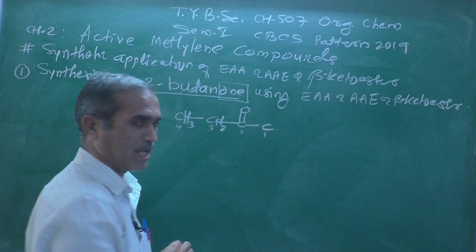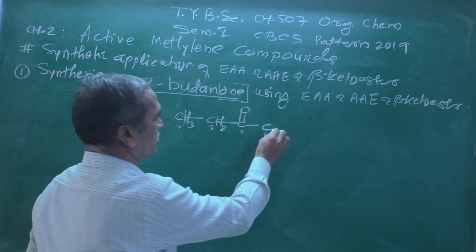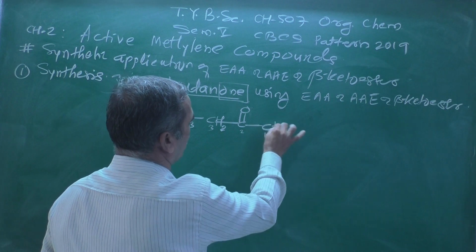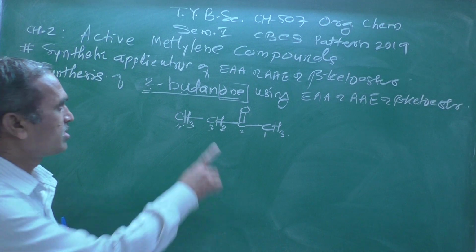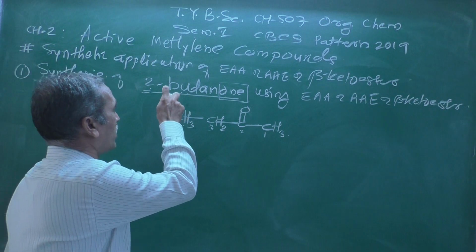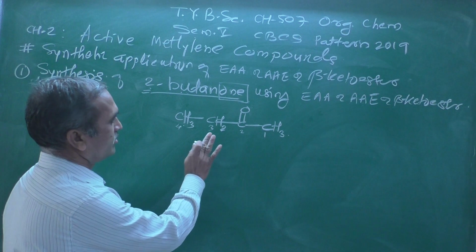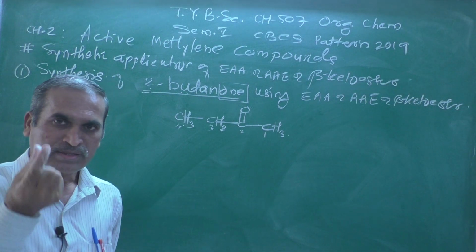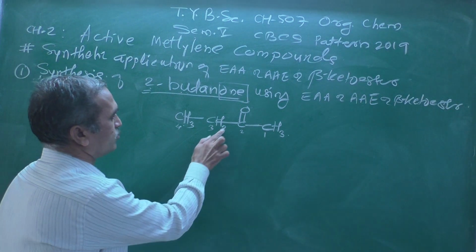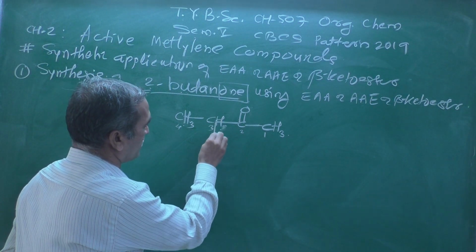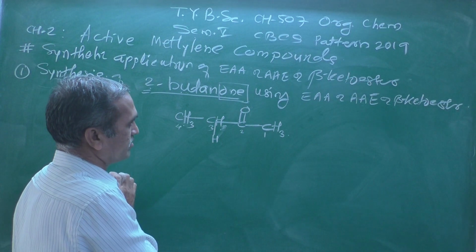Once again, the last one is a terminal carbon atom similar to the first, with 1 bond already there, so attach 3 hydrogens, CH3. So this is the target molecule, and its name is 2-butanone. Now, for the sake of convenience and easy understanding, I am showing this hydrogen atom like this.